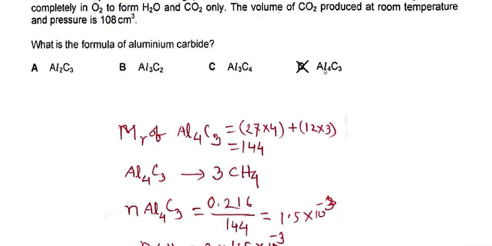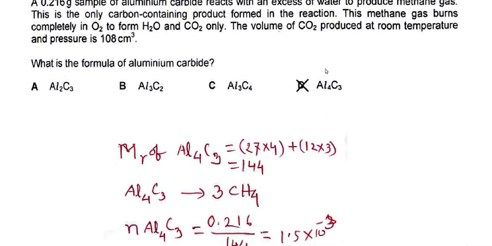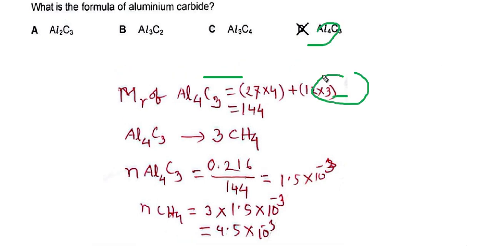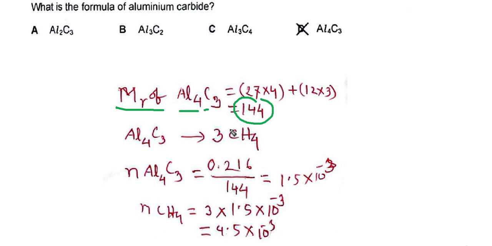You see, the molar mass of Al4C3 is 144. Now Al4C3 produces 3 moles of methane because there are 3 carbons here. Now moles of aluminum carbide is mass divided by relative molecular mass of Al4C3, we get 1.5 times 10 to the power minus 3 mole.